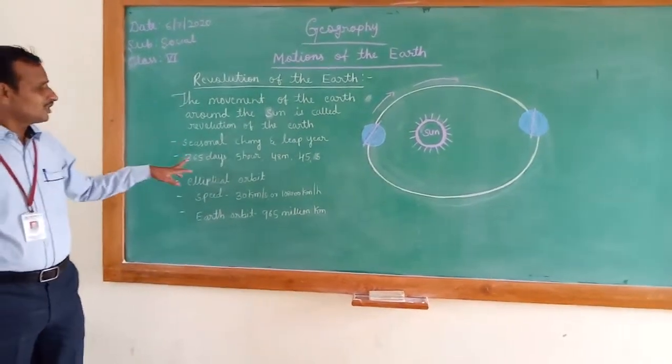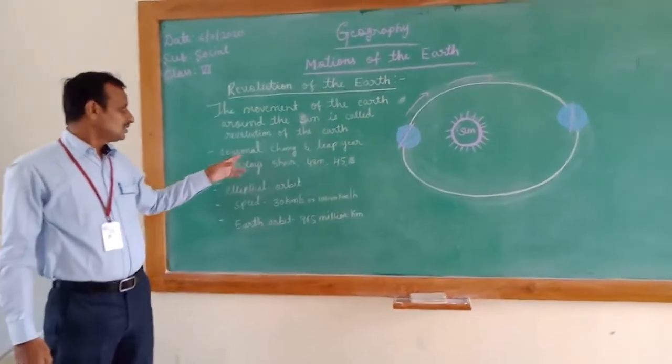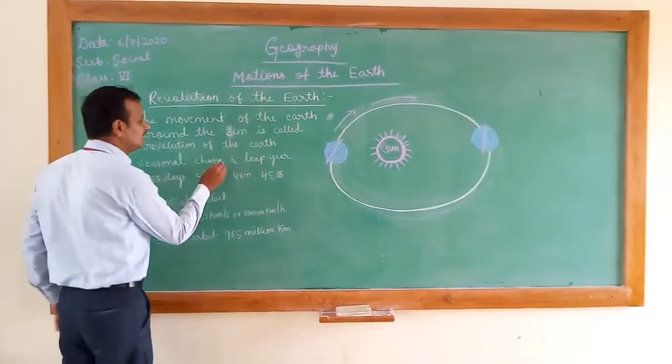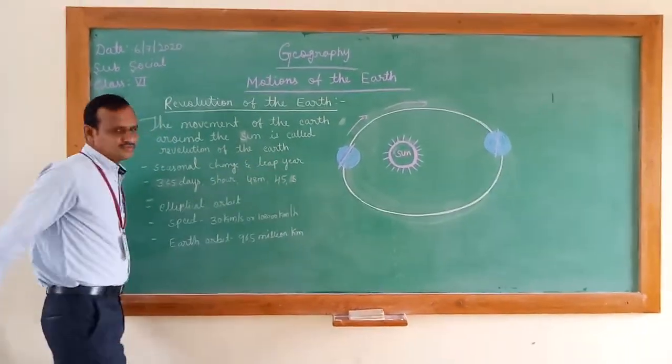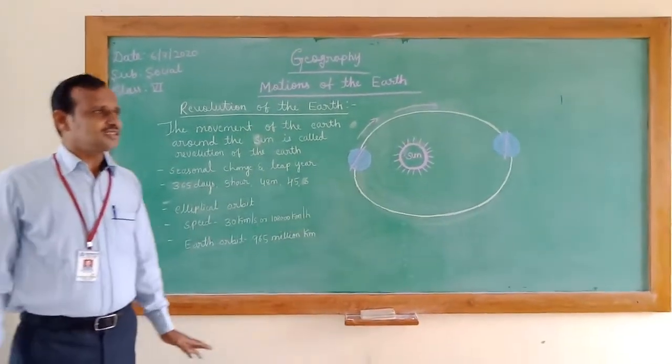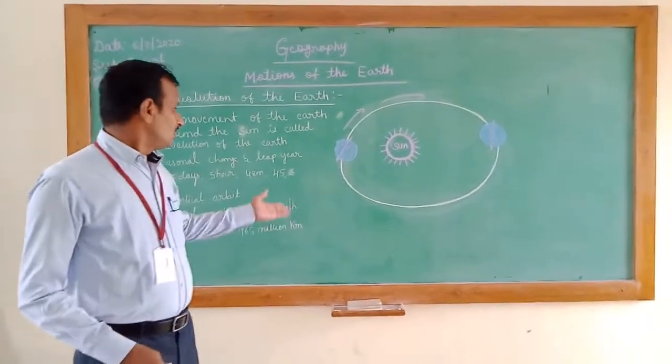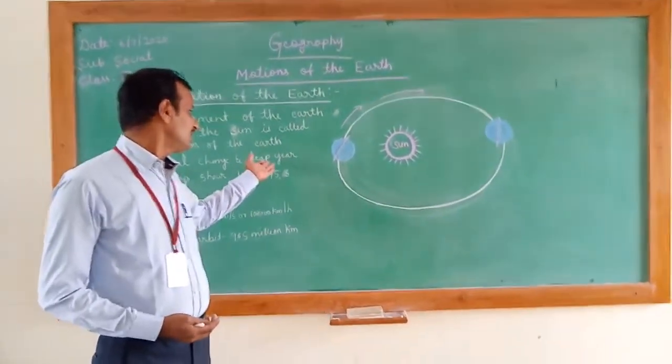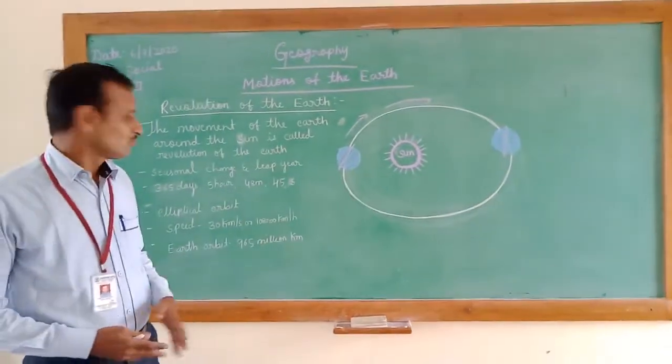And this revolution is mainly responsible for the seasonal changes and it causes the leap year.